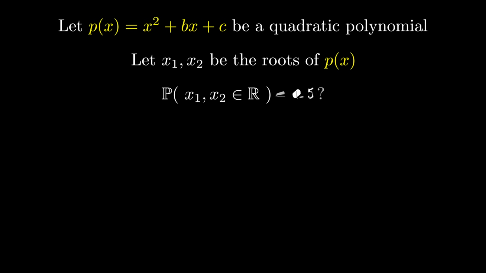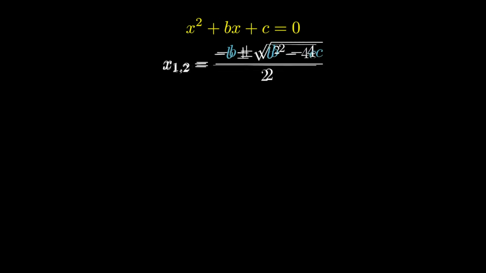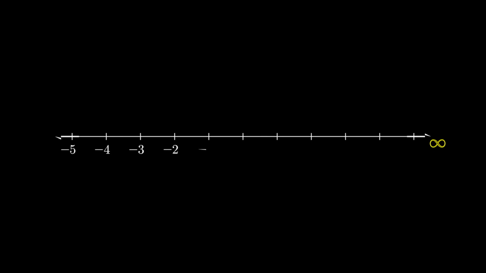If you feel like this question does not make sense, you are right. But making sense of it is a mathematical exercise in itself. So what does probability mean in this case? Well, only these coefficients b and c influence the roots, right? So we're choosing b and c from all real numbers, of which there is infinity. Sometimes they produce a polynomial with complex roots, and sometimes with real roots. Can you see a problem here?